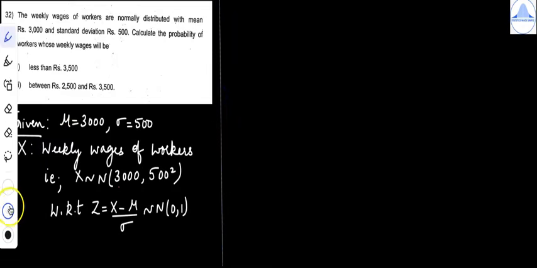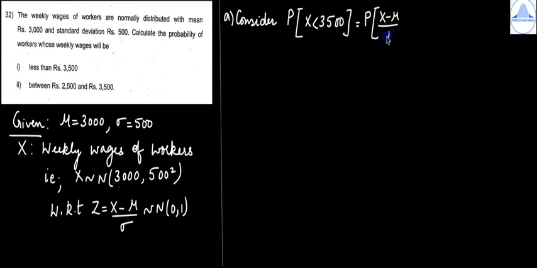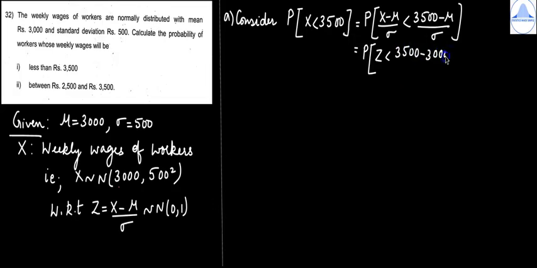So now let us continue with the first subdivision. Start the first subdivision, write: consider probability of X less than 3500. As we know that the standard normal table is given in terms of Z, we have to standardize. So standardize means from X subtract mu, divide by sigma, is less than (3500 minus mu) divided by sigma. So this is equal to probability of (X minus mu) by sigma, which is Z, is less than (3500 minus 3000)